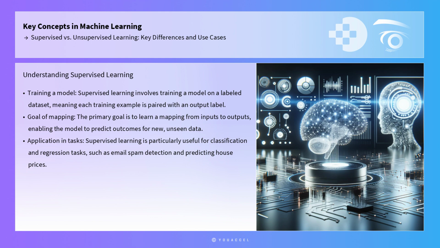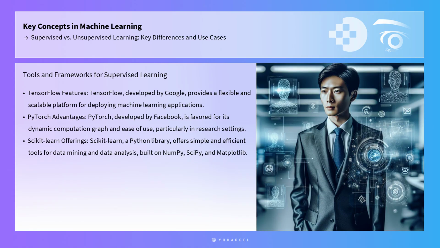For instance, in a classification problem, such as email spam detection, the model learns to distinguish between spam and non-spam emails based on features such as sender information, content, and frequency of certain words. In regression tasks, like predicting house prices, the model learns to estimate continuous values based on factors like location, size, and amenities. Several practical tools and frameworks are available for implementing supervised learning.